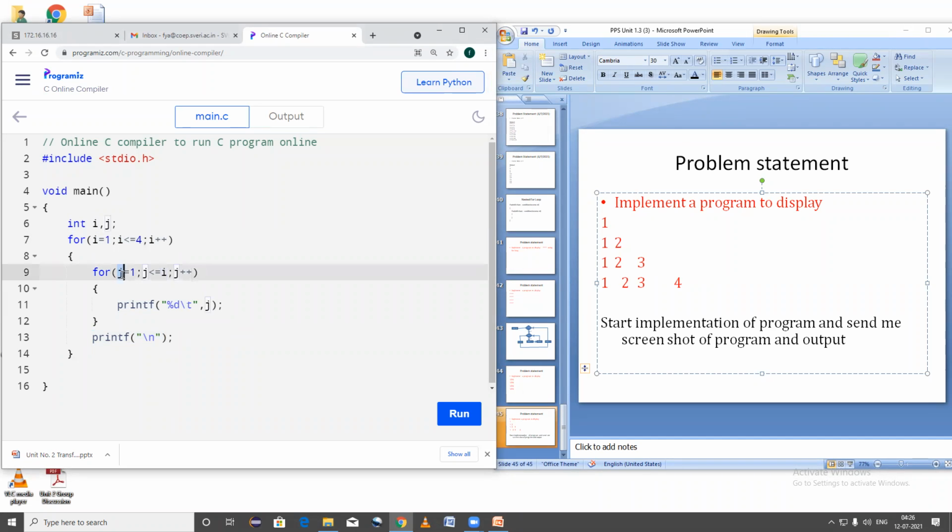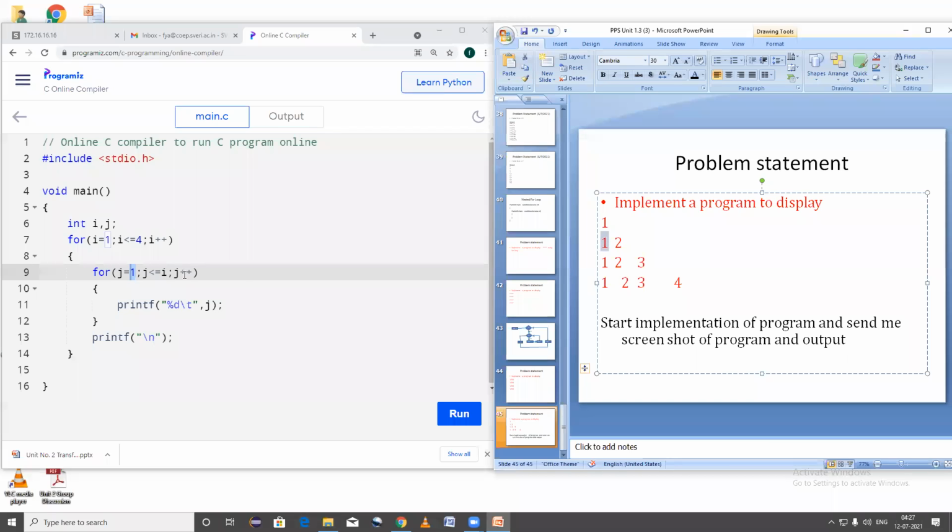It goes to the next statement. j is equal to 1, j is less than or equal to I. Now what is the value of j? The j value is 1. And what is the value of I? 2. So this condition is true. 1 is less than or equal to 2. So it will print the value of j, that is 1. Okay, this 1 is printed.